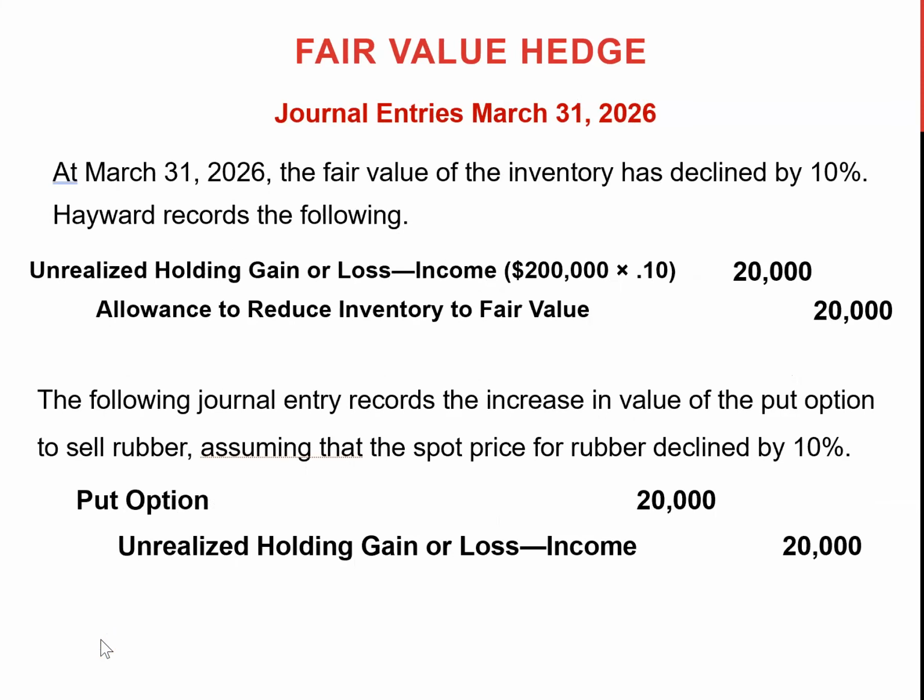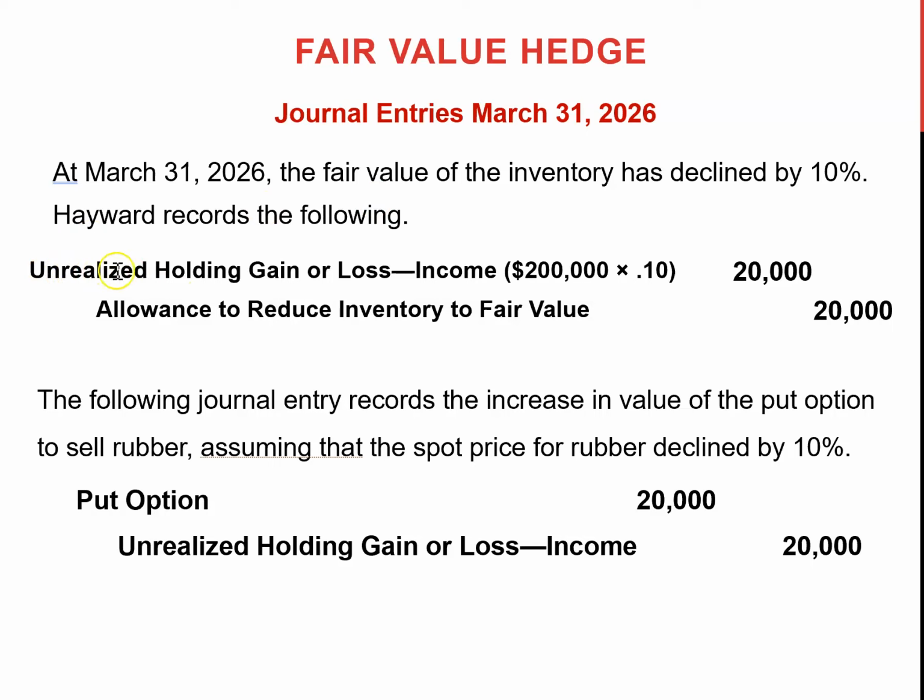So now here, March 31st, the company is preparing their quarterly financial statements, and they found the fair value of the inventory declined by 10%. So related to those tires that they are holding, the value went down by 10%. So they have an inventory value loss. They have to write down the inventory value loss.